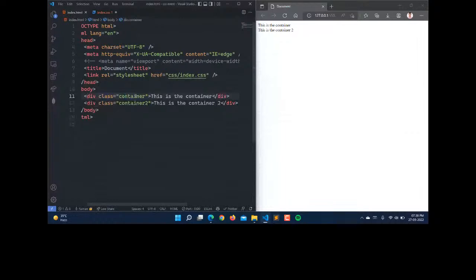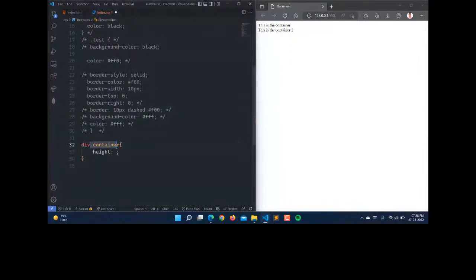So it will just select this div here because this div contains the class container, and the dot represents the class. That's why I have written the dot here. So div.container, and I am adding its height as, let it be 500 pixel. Let's save this. 500 pixel is too much. Let it be 200 pixel, and width also 200 pixel.